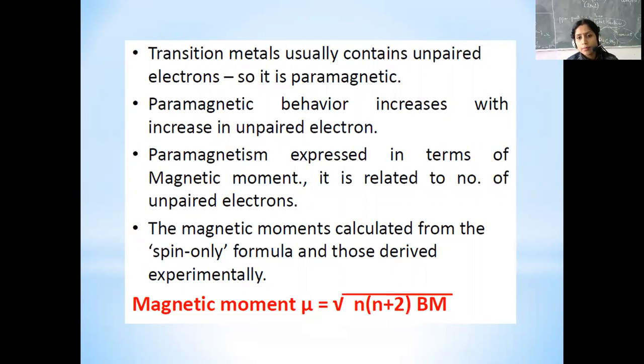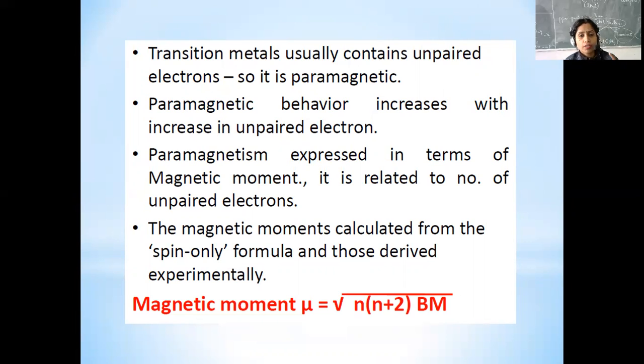Paramagnetic behavior increases with an increase in the number of unpaired electrons. This paramagnetism is also expressed in terms of the magnetic moment. Why? Because it is related to the number of unpaired electrons. Now the magnetic moment, I think I have already discussed it, but I will brief you again.